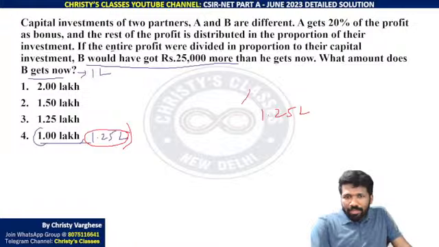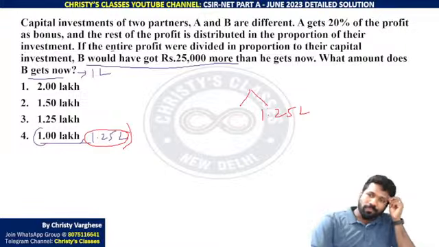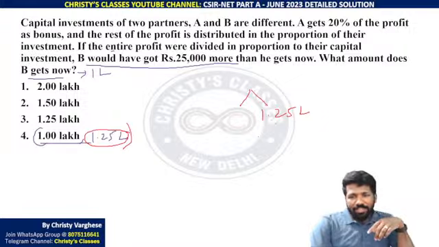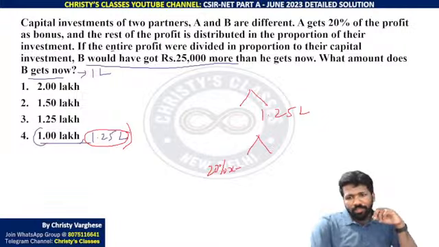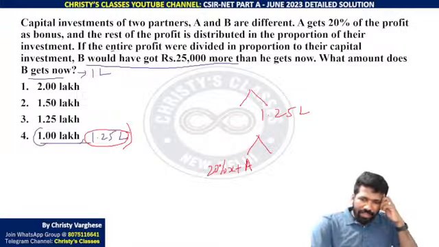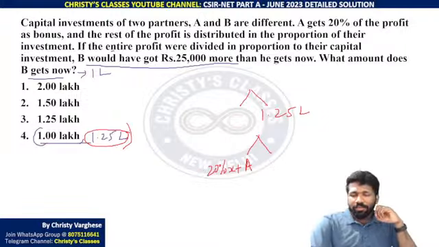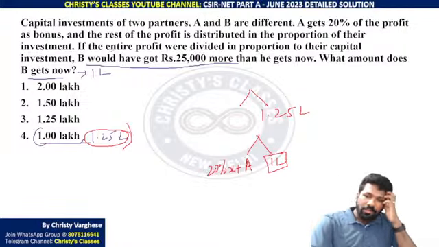So A ko kitna milega? Yeah, we don't know that also. This is one situation. Another situation is A getting 20% bonus. 20% of the profit X assume kiya to 20% of X plus A ka share add kiya to B ka share will be then 1 lakh, and this comparison you can make.